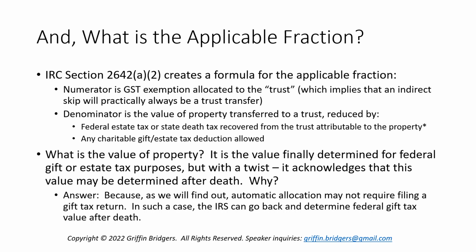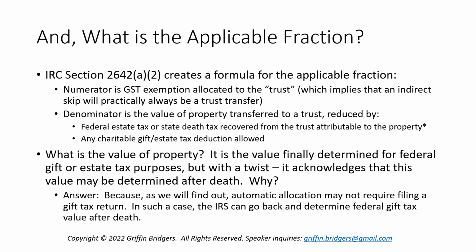Now, if you do your homework, if you're curious, and you dig into Code Section 2642, you're going to see a twist under the gift tax value, because the gift tax chapter is Chapter 12, or Subchapter 12, I should say, within the code. But there's a twist here. It acknowledges that this value may be determined after death under Code Section 2001(f)(2). Why? Well, as we're going to find out later, automatic allocation of GST exemption may not require the actual filing of a gift tax return.